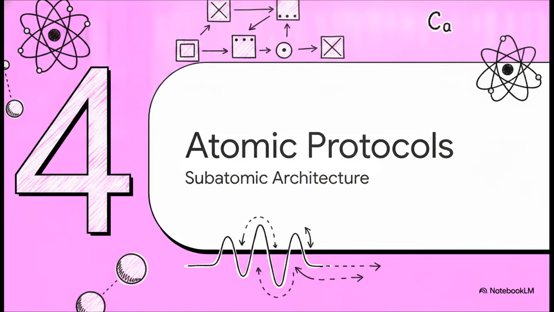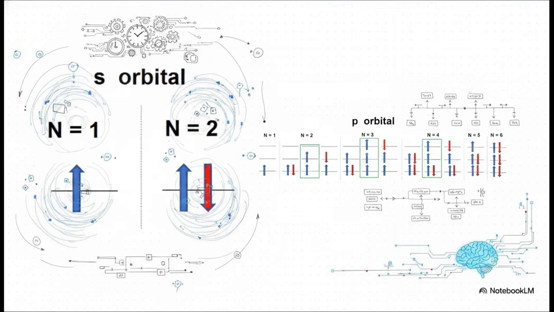Moving to Section 4. Atomic optimization protocols. For nearly a century, a principle known as Hund's rule has dictated how electrons populate atomic orbitals. It states that electrons will maximize their total spin, filling parallel orbitals before pairing up. Traditionally, this has been viewed as a phenomenological mystery of physical chemistry. But viewed through the lens of information theory, these cobalt and red arrows representing electron spins are not just physical matter, they are binary logic states. Hund's rule is actually a precise subatomic data sorting algorithm.